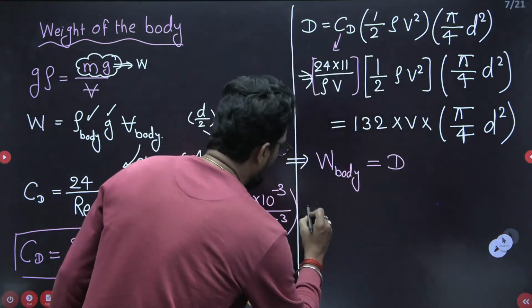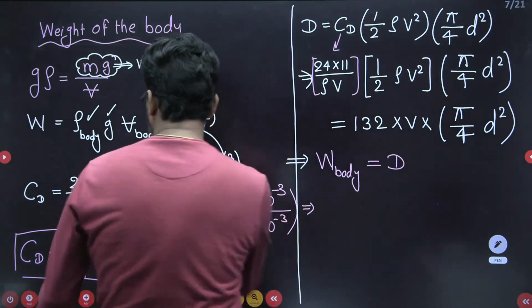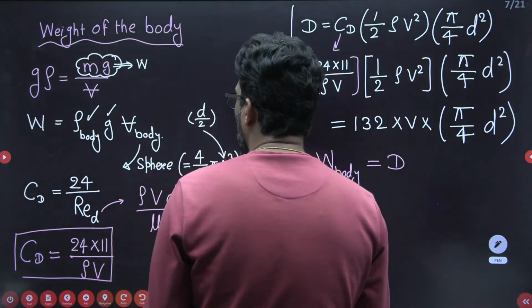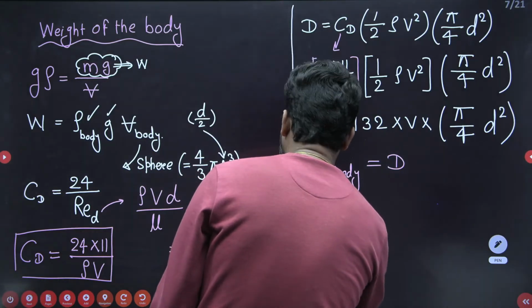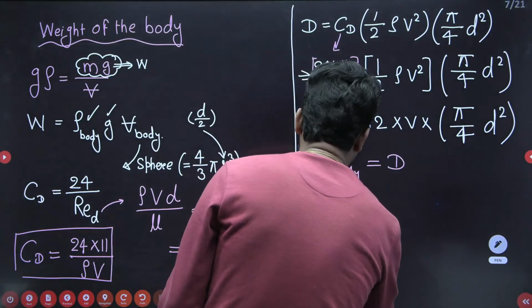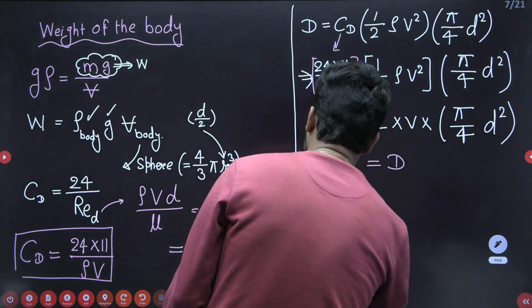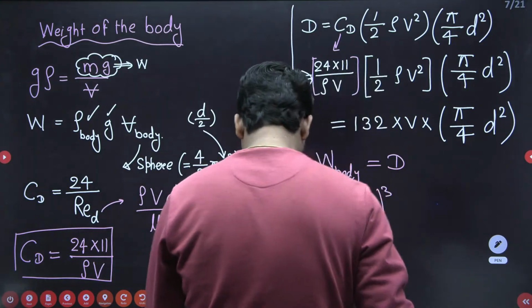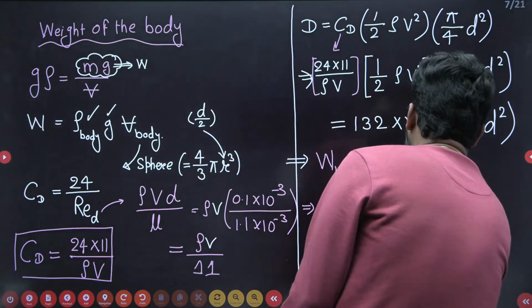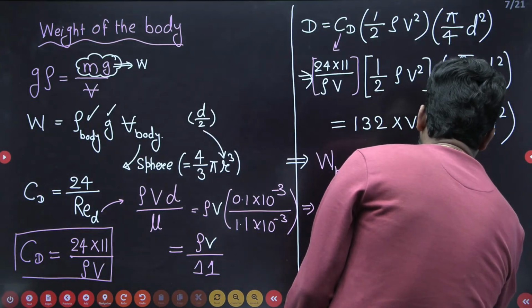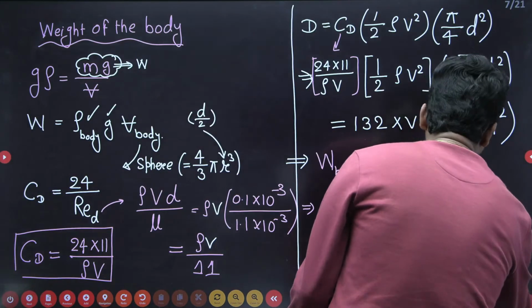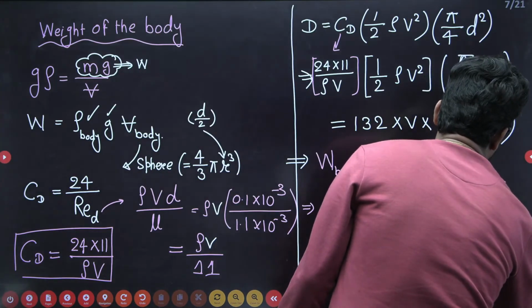Okay. What is the weight of the body? Rho into g, you have to take the volume of the body, 4 by 3 pi (d/2)^3, clear, is equal to the drag force, 1/2 rho into v into pi by 4 d square.